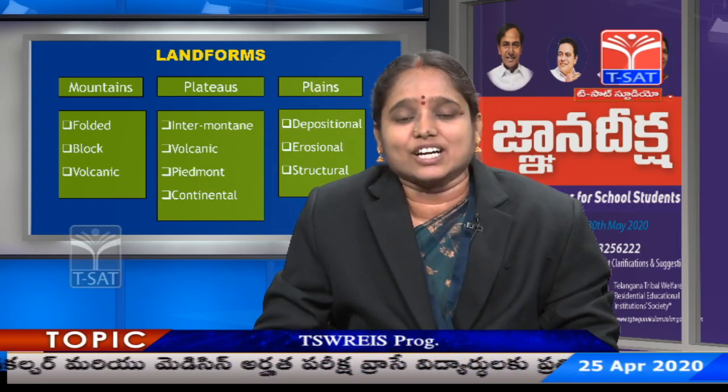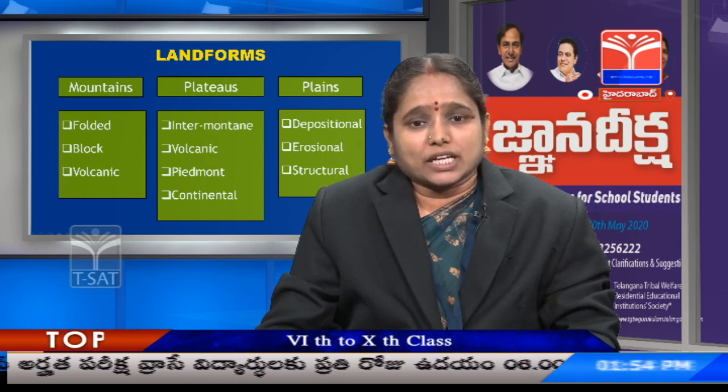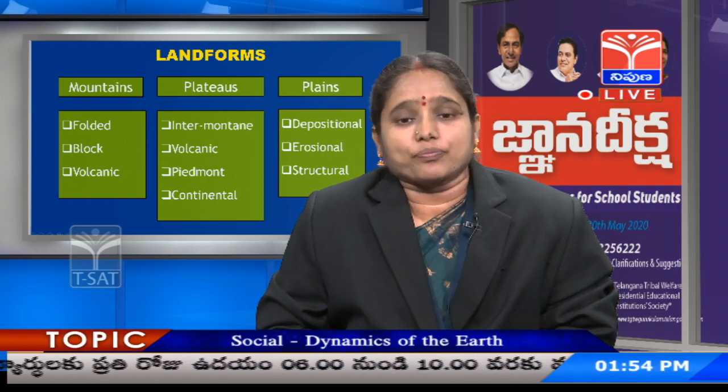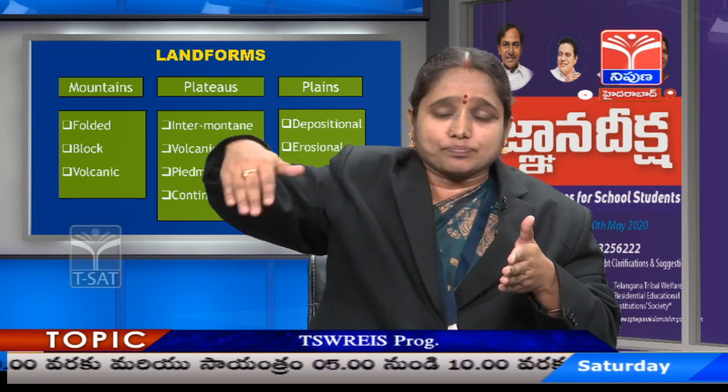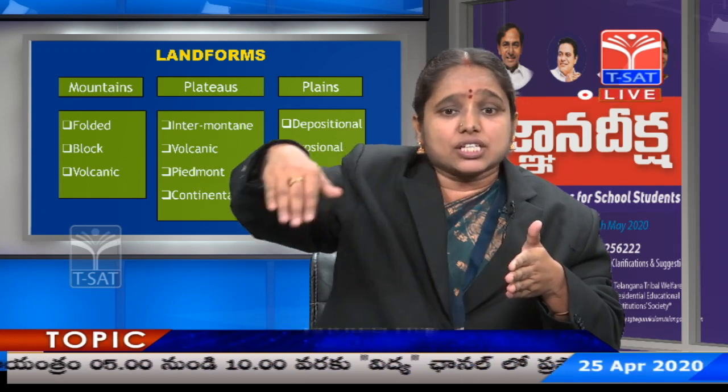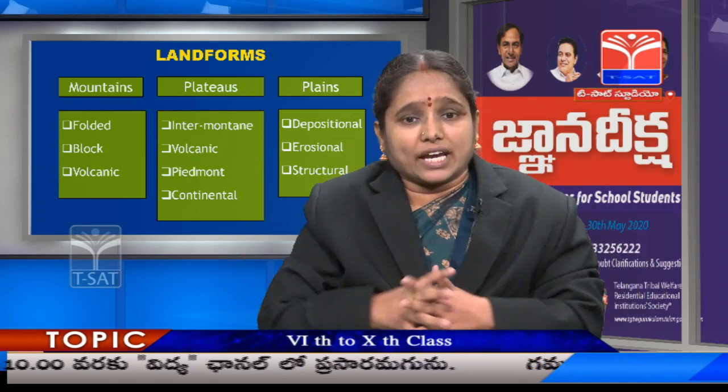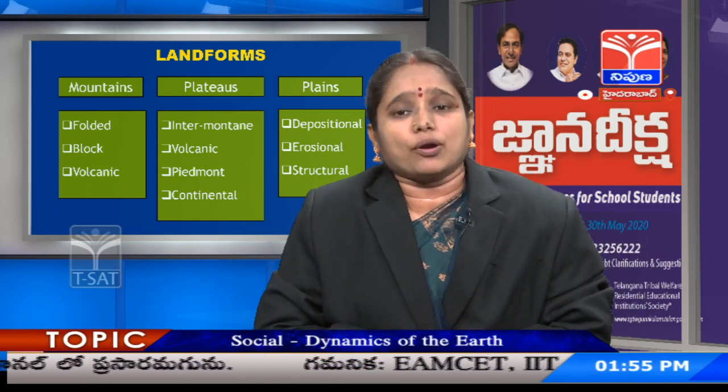I think it is clear. Now coming to the 4th type of plateau, the continental plateau. A continental plateau is one which has cleared all the structures around it, making it a plain one, and usually it is away from mountains.